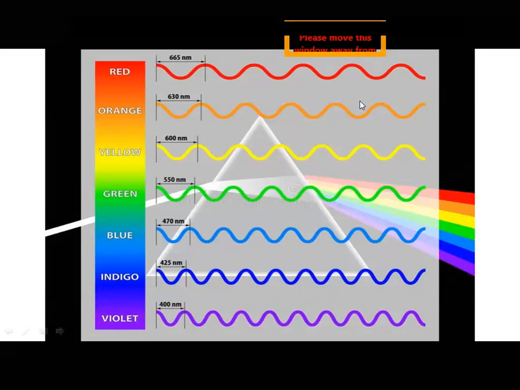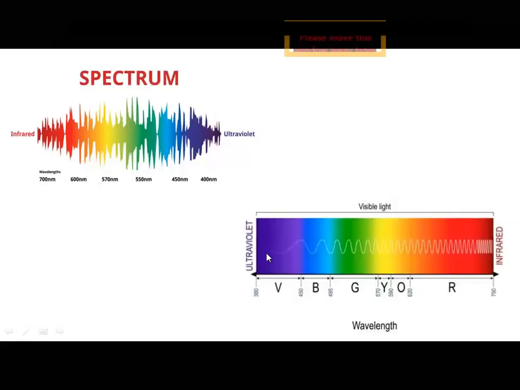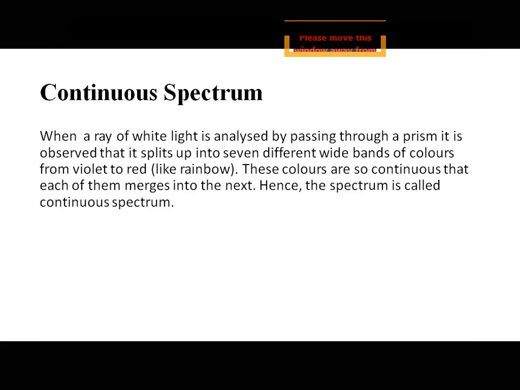Why do we get such overlapping? We get it when all the wavelengths are being shown. When all the wavelengths are being shown, we get a continuous band, and all the colors merge into one another. Such a spectrum, which shows a certain range of wavelengths merging into one another, we call a continuous spectrum.